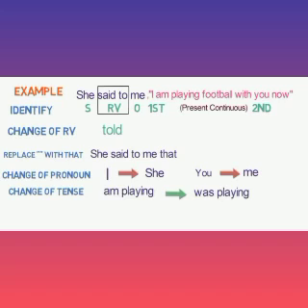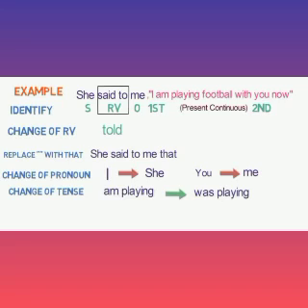And what is the subject here? She. Am playing: present continuous tense is there, so it will be changed into past continuous. Was playing football with. Second person changes according to the object: with me. Now will be changed into then. I hope you have understood this six-step formula. Apply those rules which I have told just now.